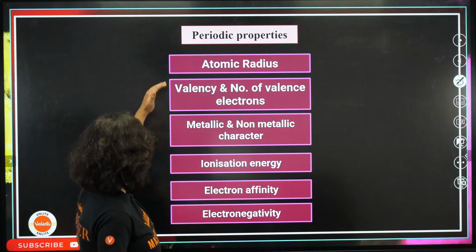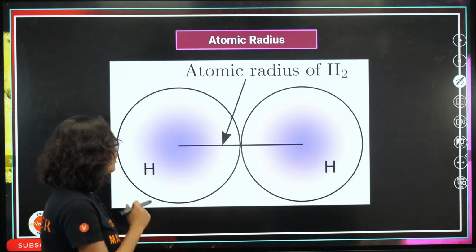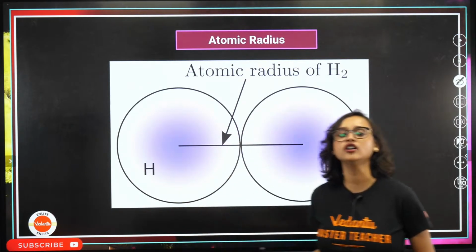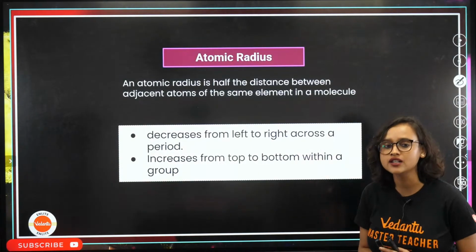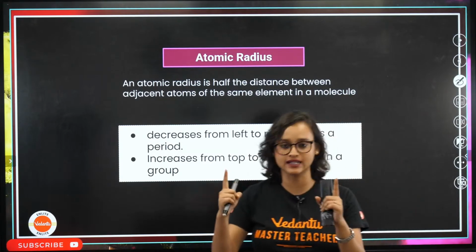So these are our periodic properties that we have to study. Now, what is atomic radius? What is atomic radius? Atomic radius of dihydrogen, H2 molecule. My dear student, an atomic radius is basically half the distance.